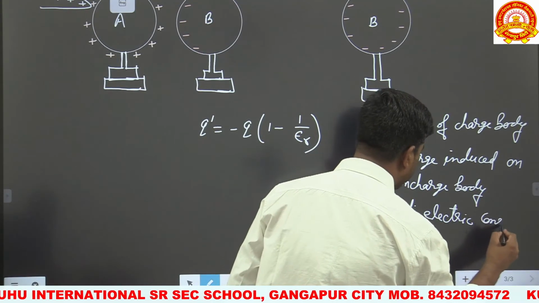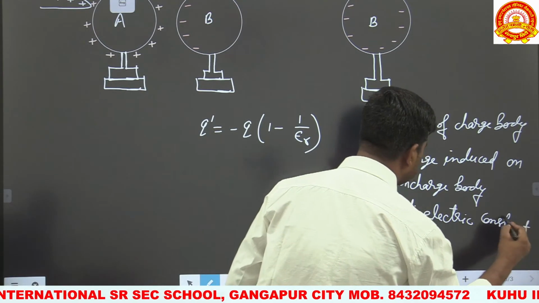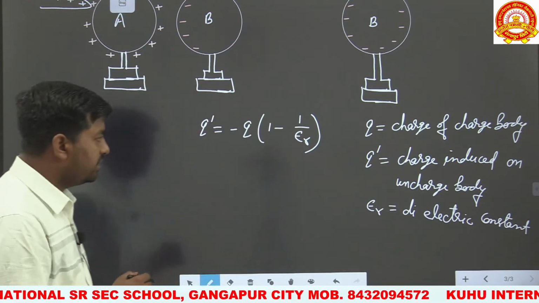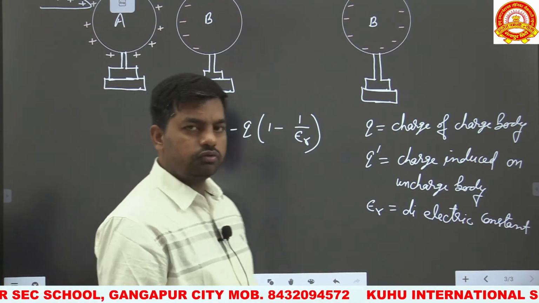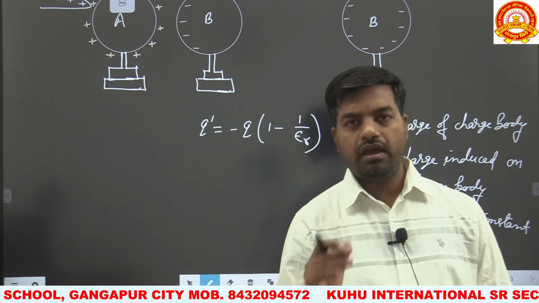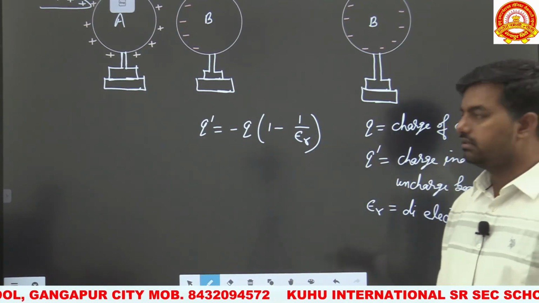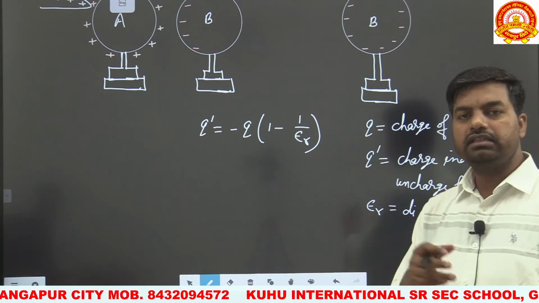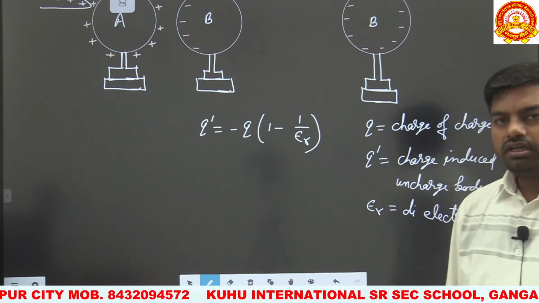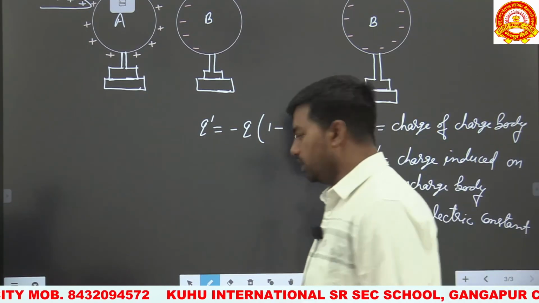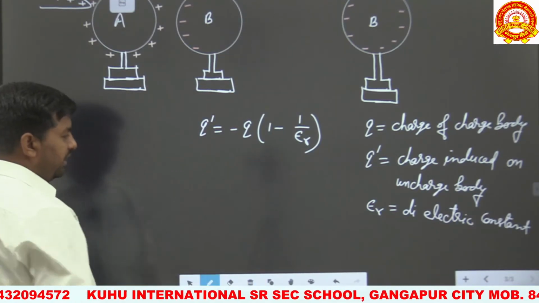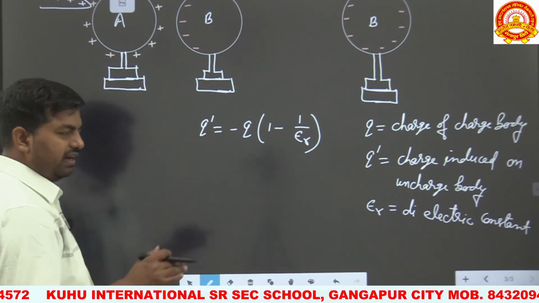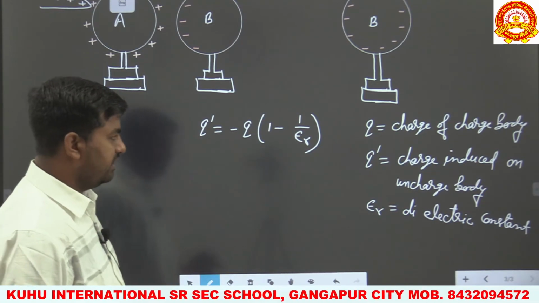Okay, now the negative sign indicates that the charge induced on the uncharged body is always of opposite nature to the charge of the charged body. Now the dielectric constant is different for different substances.